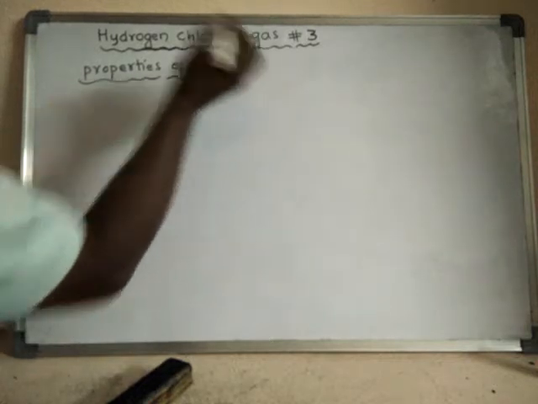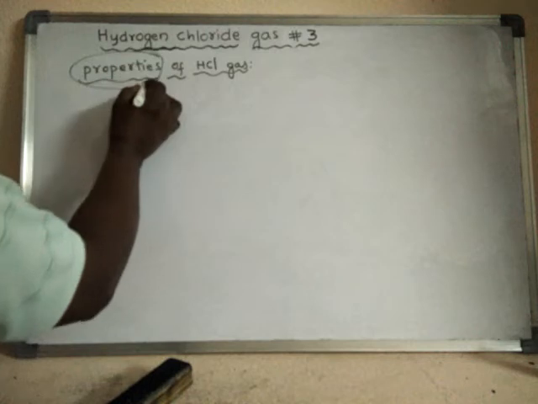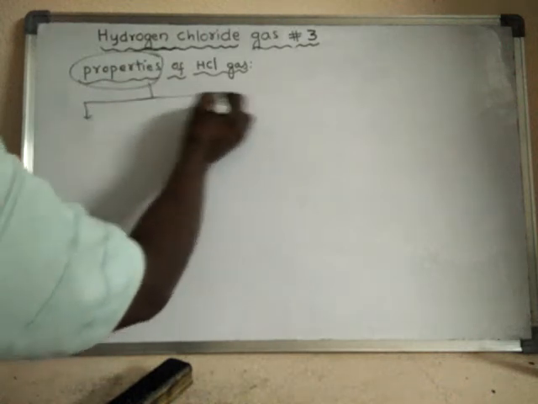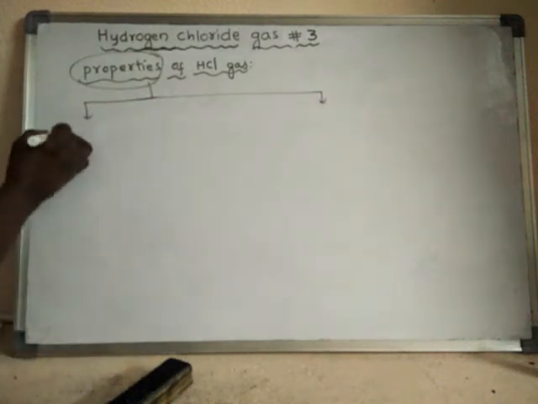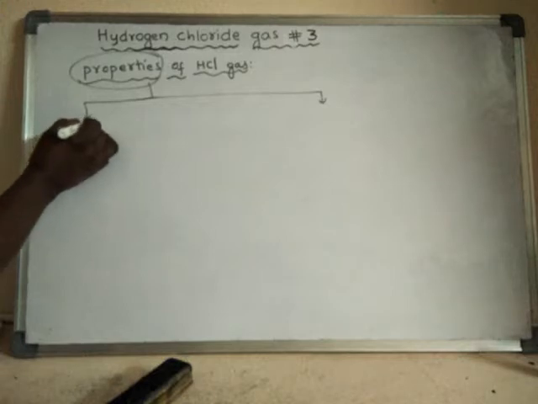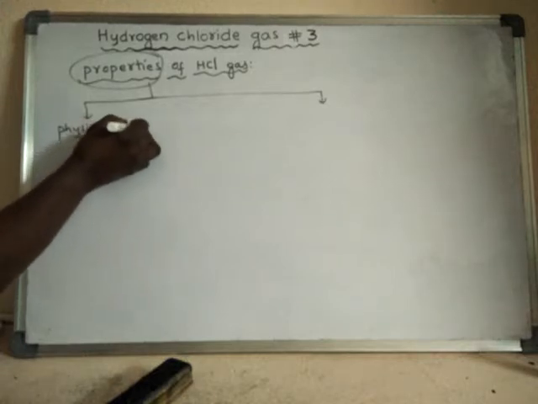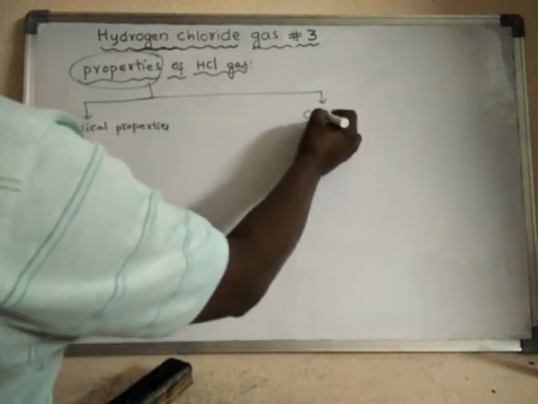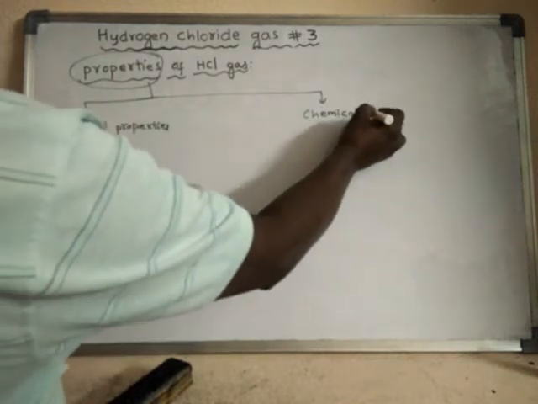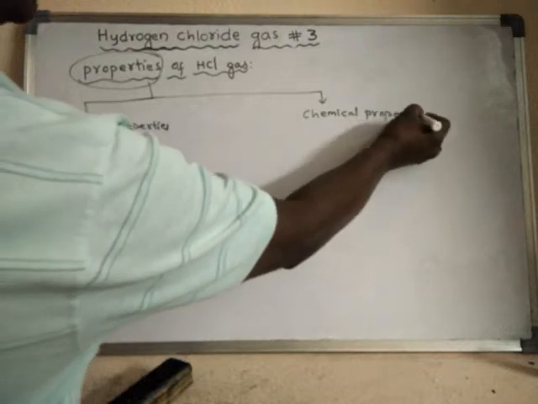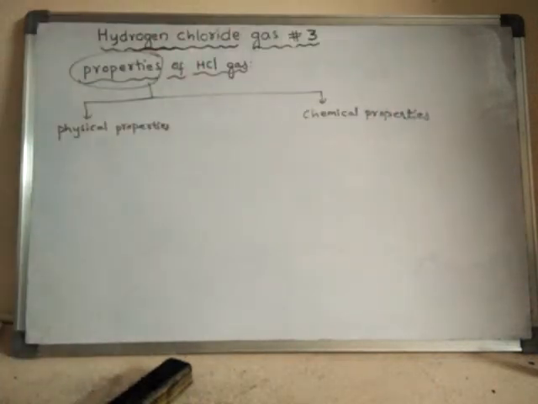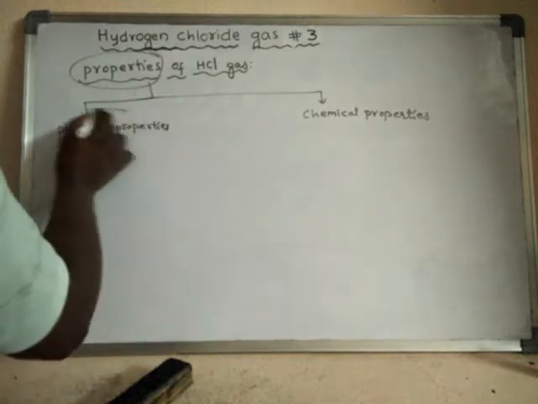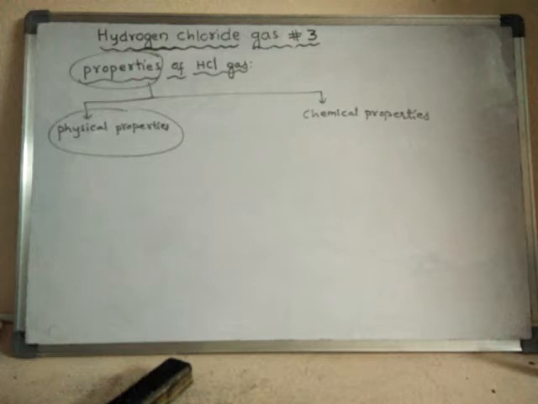These properties can be classified into two types: one is called physical properties, and another one is called chemical properties. First of all, we learn about the physical properties of HCl gas.